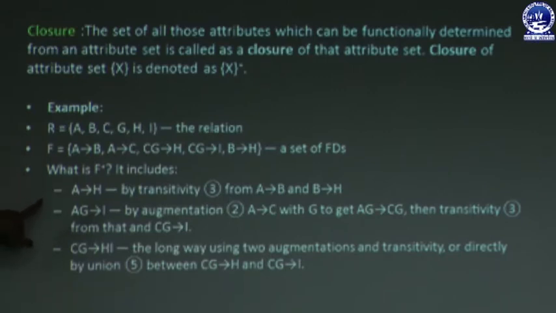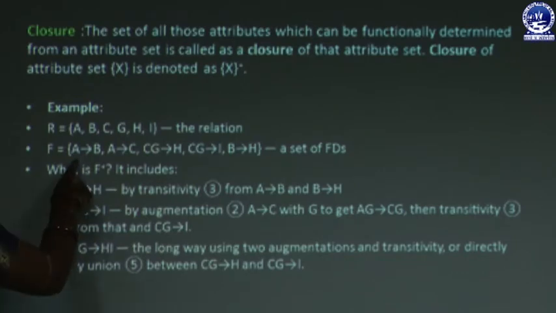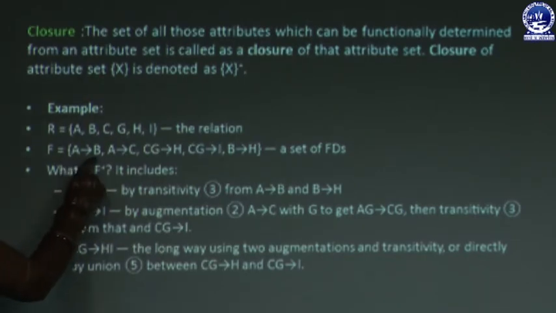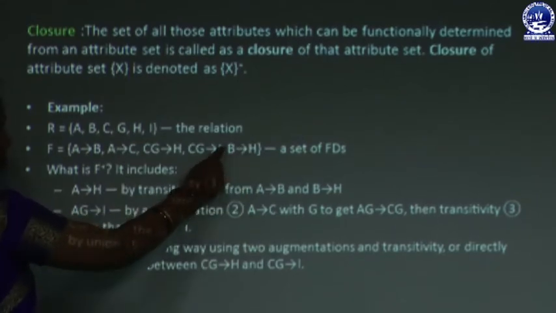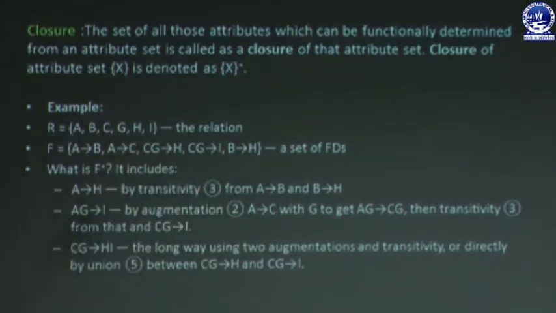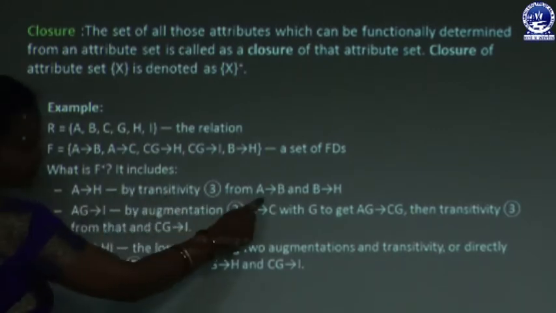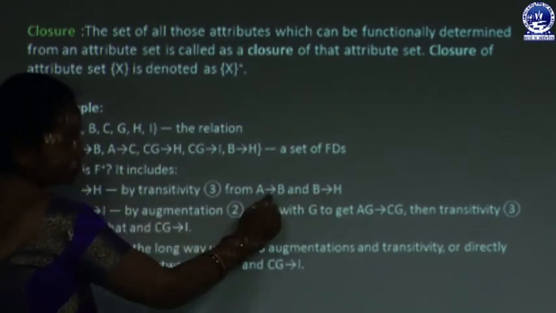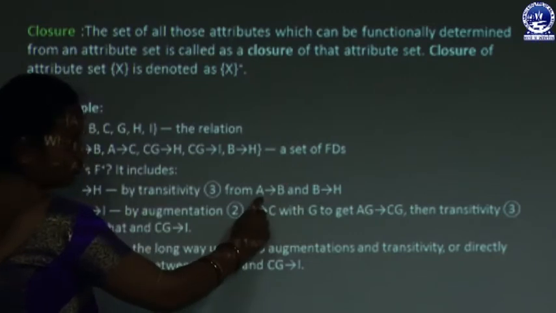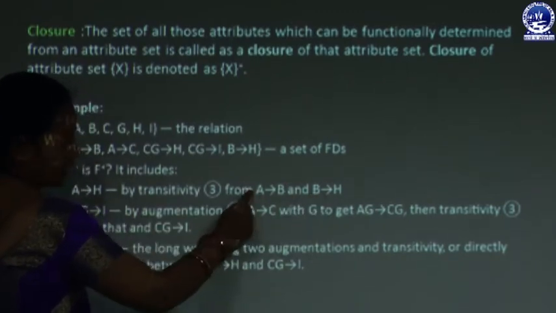Now you have to calculate F closure, or the closure of the functional dependency set F. You can see here there is a functional dependency B depends upon A, and another functional dependency H depends upon B. So by using inference rule 3, that is the transitive rule, we can generate this dependency. Suppose B depends upon A and H depends upon B. By using the transitive rule, H depends upon A can be generated.